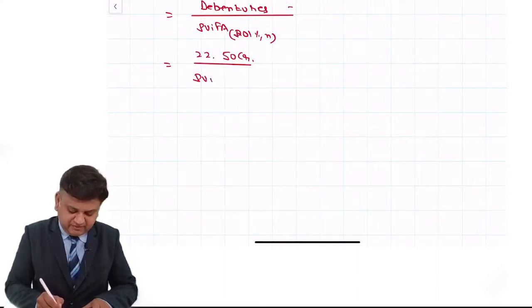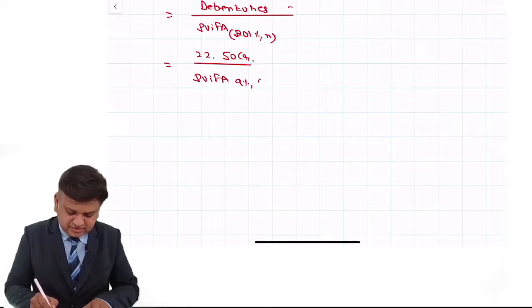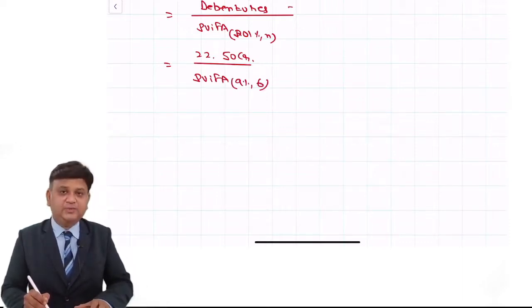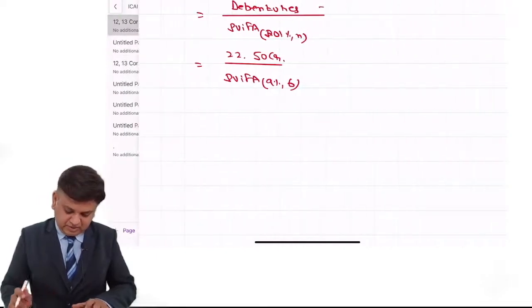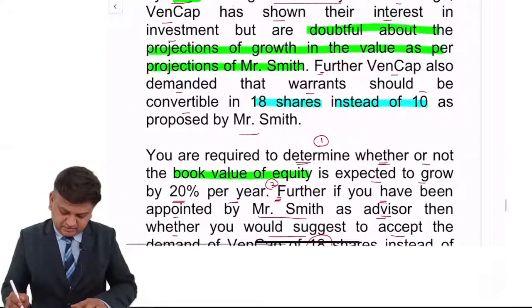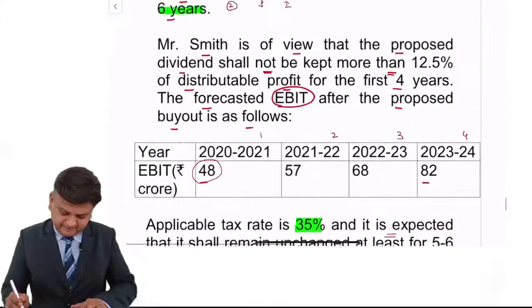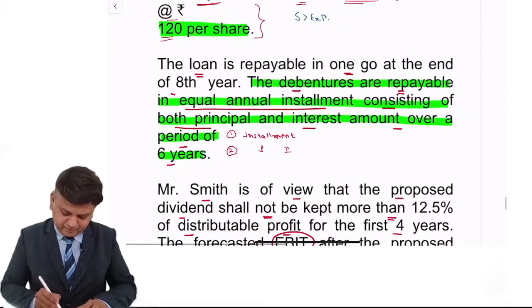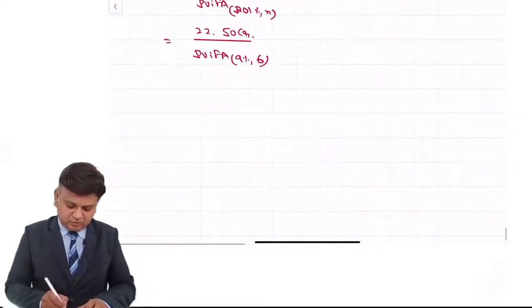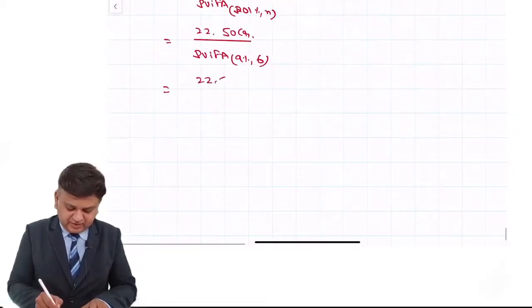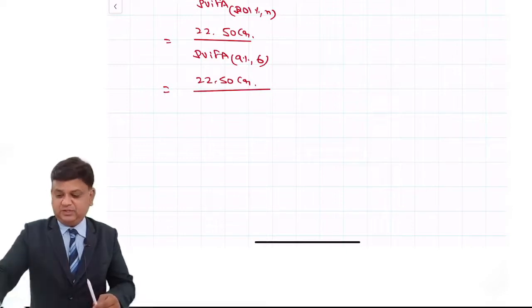So divided by PVIFA at the rate of 9% for 6 years, because it is supposed to be repaid over 6 years. That information is given. So it is 22.5 crore divided by PVIFA at the rate of 9% for 6 years.